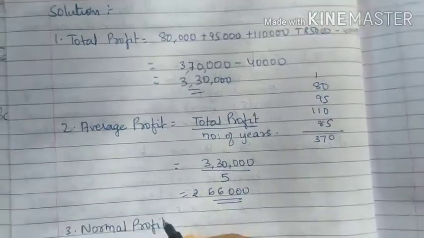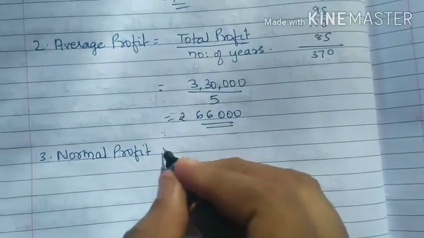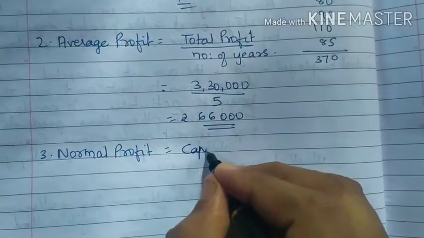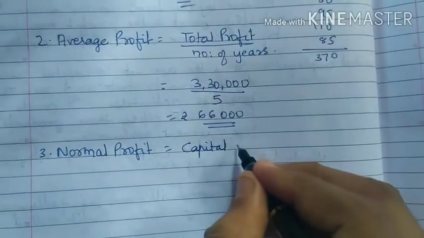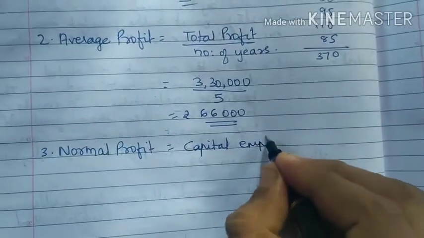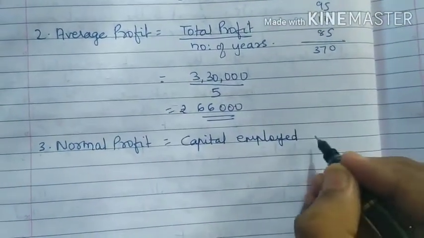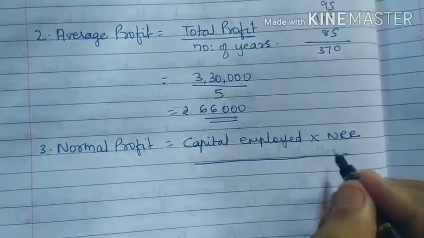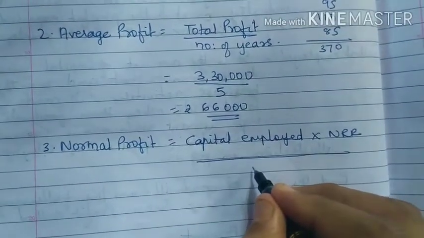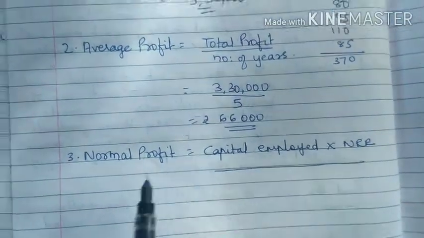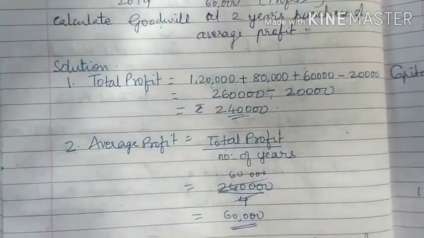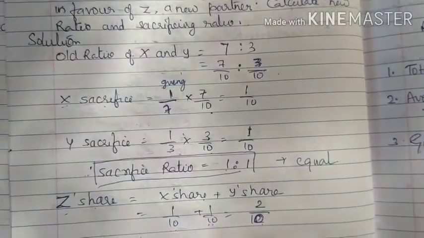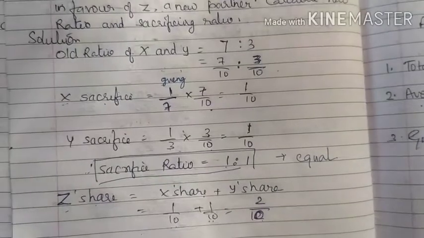Third, you have to find normal profit. Normal profit is equal to capital employed into NRR upon 100.